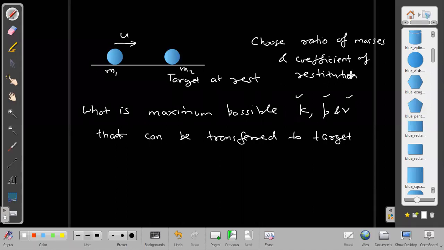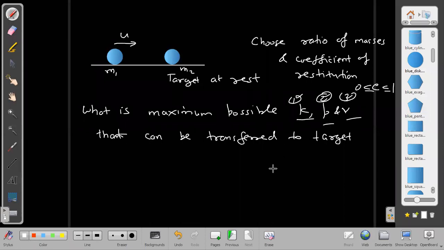When I don't mention it is explosive, then by default you should not assume other cases. You should assume only 0 to 1. When I'm not mentioning those special exceptional cases, when E becomes less than 0 or E becomes greater than 1, if I'm just treating it as a normal collision, then you have to choose E from 0 to 1. And the ratio of masses also you decide. So what ratio of masses and what value of E should we choose so that in one case kinetic energy transfer becomes maximum, in the second case momentum transfer becomes maximum, in the third case velocity transfer becomes maximum.